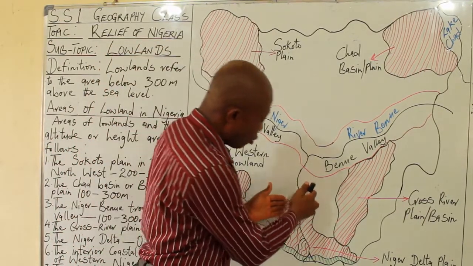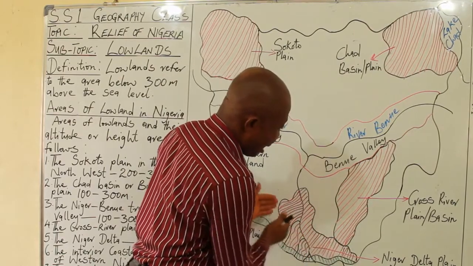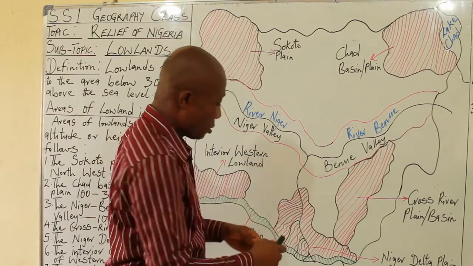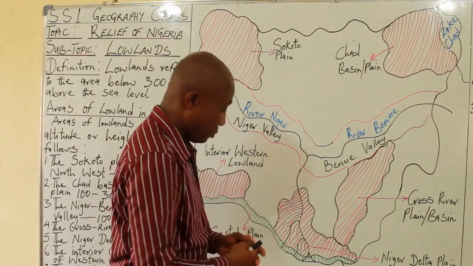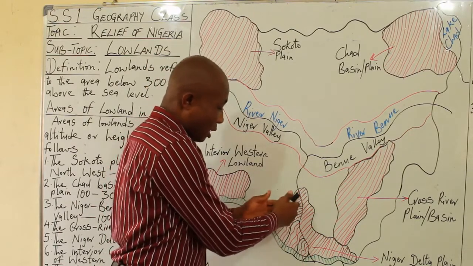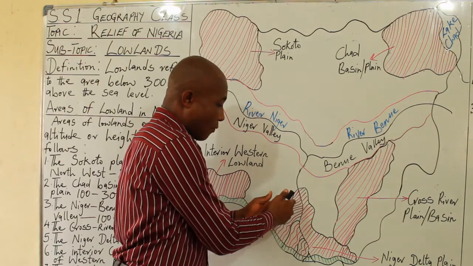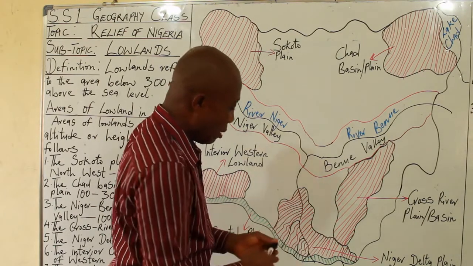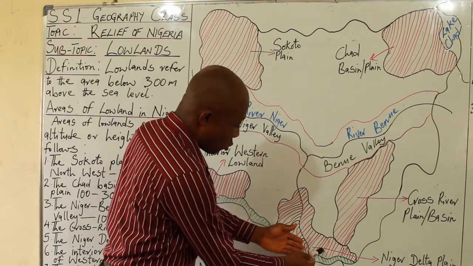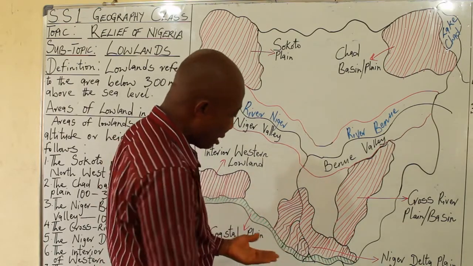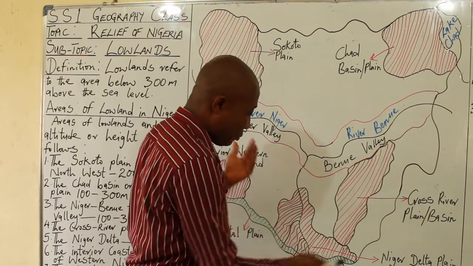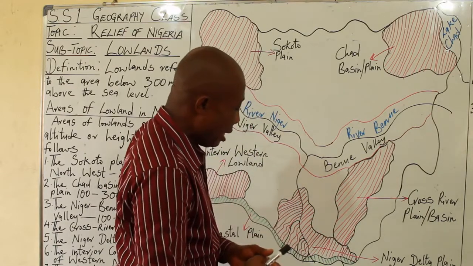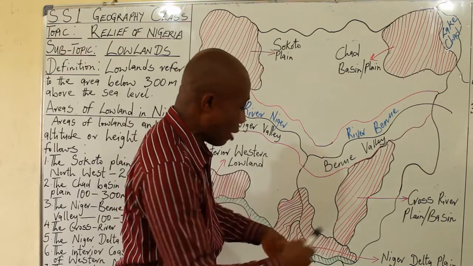Then when we come to the Niger Delta plain, we have the Ijos, or let me say we have the Igbos, because some Igbo-speaking parts of Delta are also grouped as the Igbos. Then when we come down to Rivers, we have the Ikwerres. In Akwa Ibom side, we have the Efik. Okay, Cross River side, we have the Efik.